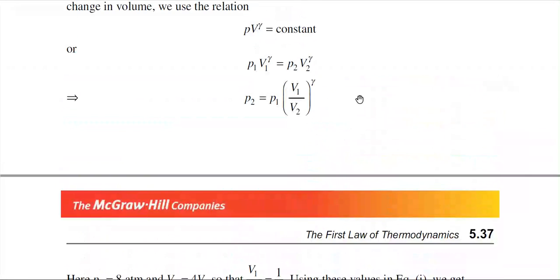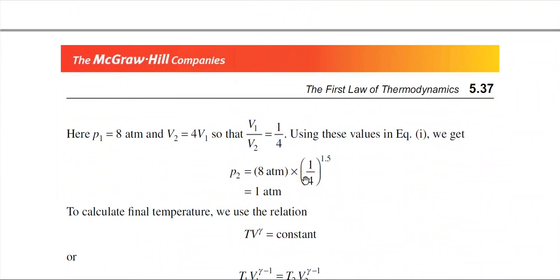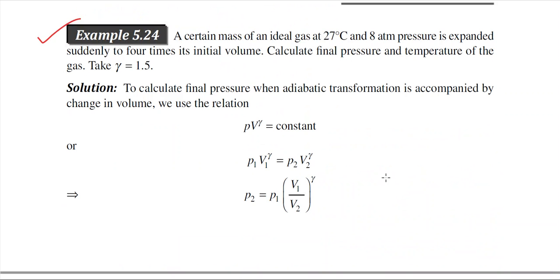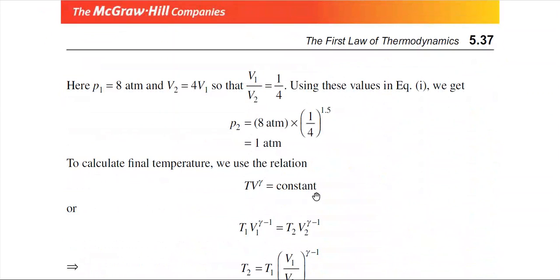In this way, if we put all the values on the right side, then you can calculate that P2 is equal to 1 atmosphere. And to calculate the final temperature, you can use the TV relation: T1 V1 to the power gamma minus 1 is equal to T2 V2 to the power gamma minus 1.